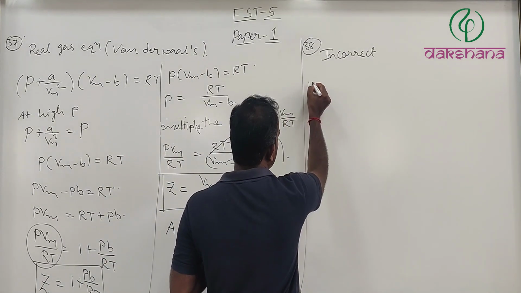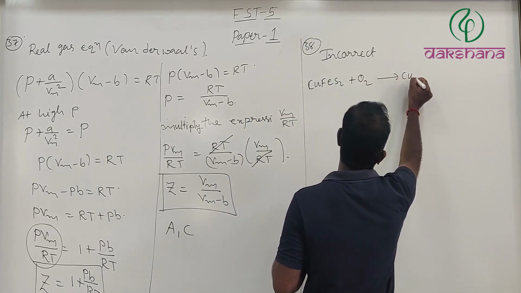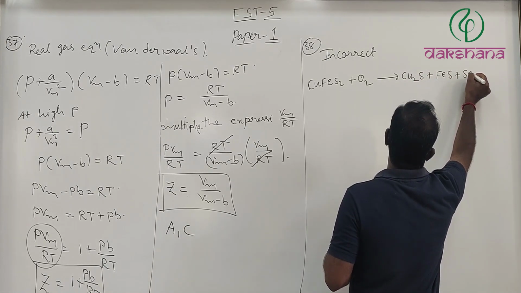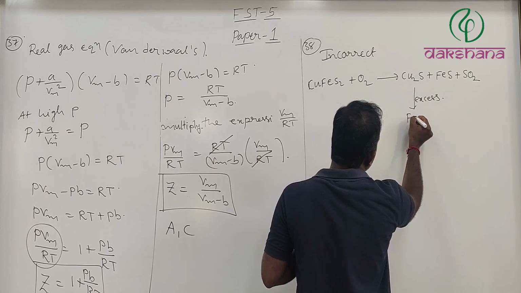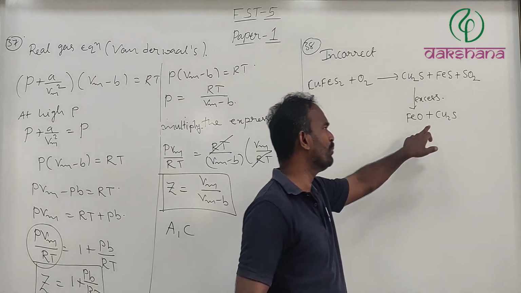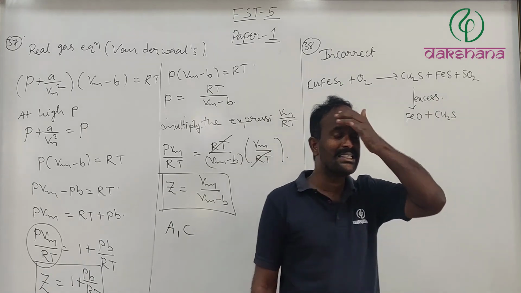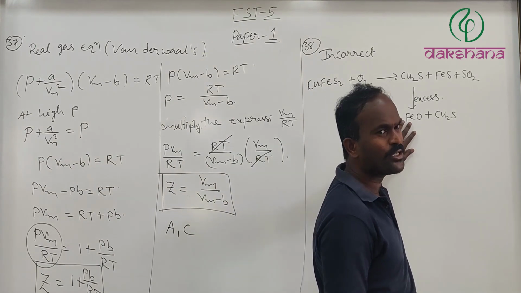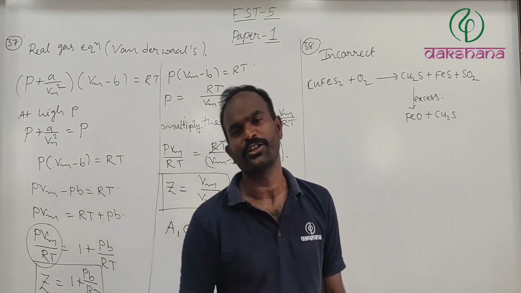In the roasting, CuFeS2 treated with oxygen is first converted to Cu2S and FeS, and SO2 will be formed. After that, when we use an excess amount of oxygen, the FeS is converted to FeO and Cu2S remains. As we all know, copper has more tendency towards sulfur rather than oxygen. Here you have to understand that copper has more covalent character, and the FeO present here is going to be eliminated in the form of slag by combining with SiO2. FeSiO3 is the slag during this process.